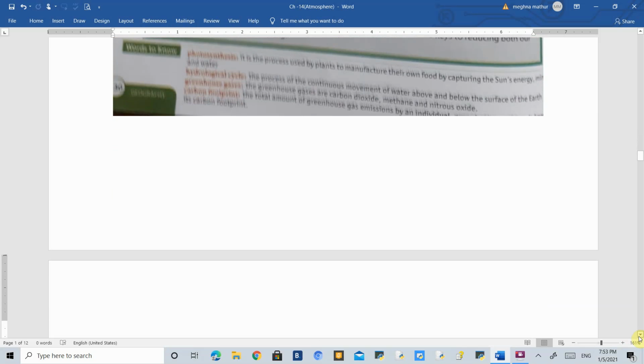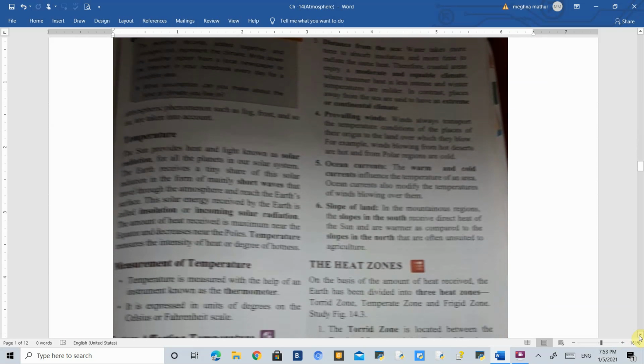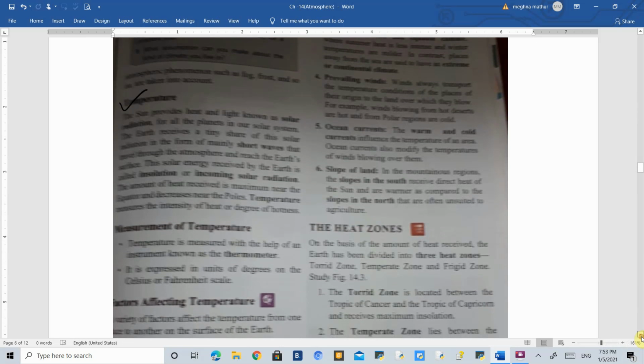As I have told you, there are a number of factors which actually affect the weather and climate. We are going to read them one by one. So the first factor is temperature. Now, the temperature of the earth is actually dependent upon the sun because we receive the rays of the sun. It travels toward the earth in the form of short waves, and this is what we call insolation. The sun rays which we receive are called insolation, and they are also called incoming solar radiation. So this is how the temperature is affected.